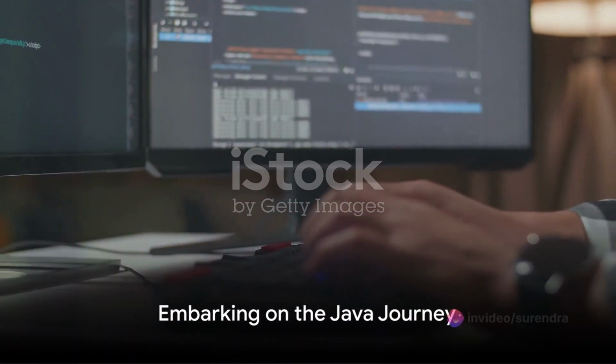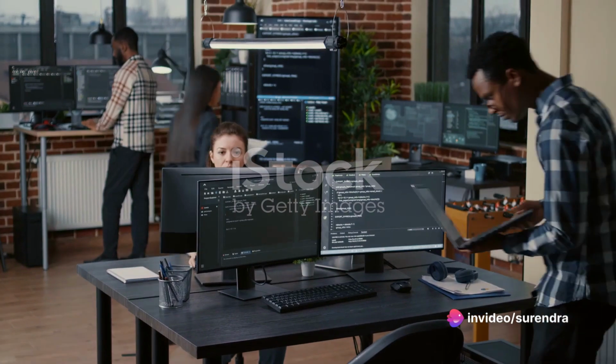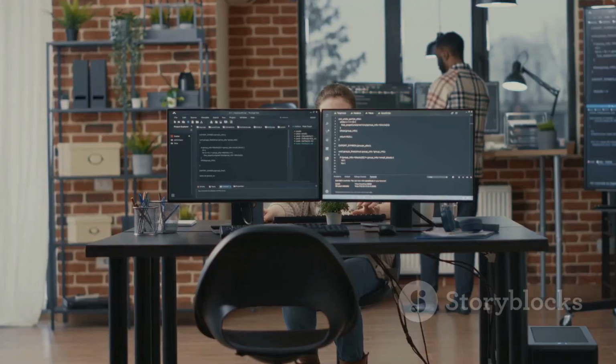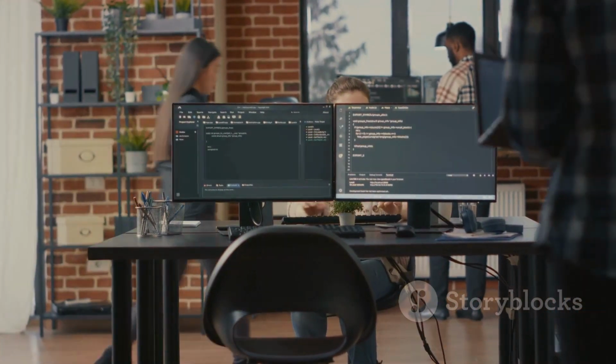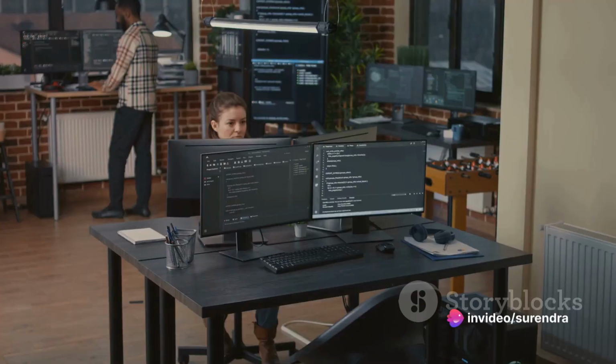Ever pondered on how to become a Java expert? Today, we're unraveling the ultimate roadmap for Java developers, from beginner to expert. Whether you're at the start of your journey or ready to elevate your skills, this guide is just the ticket.